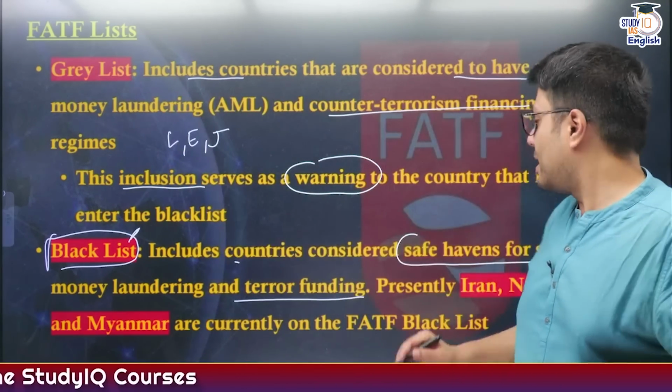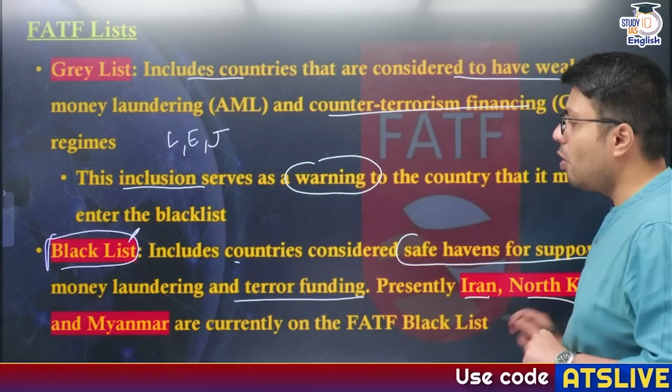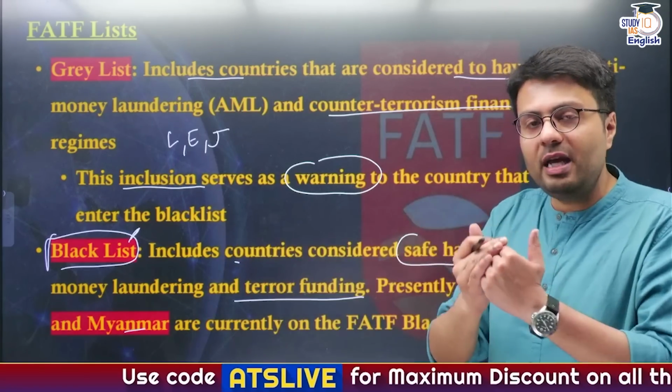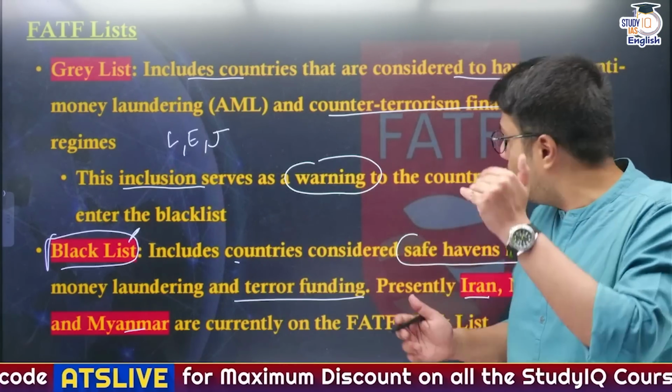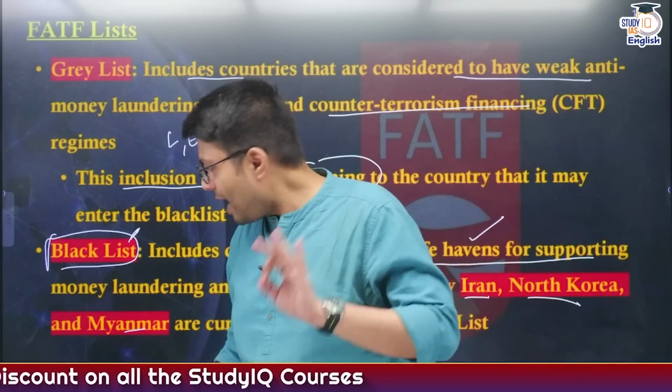Now, coming back to the blacklist. Presently only 3 countries are in the blacklist, that is Iran, North Korea and Myanmar, and these countries actually are seen as perpetrators for promoting money laundering and terrorist financing, right?